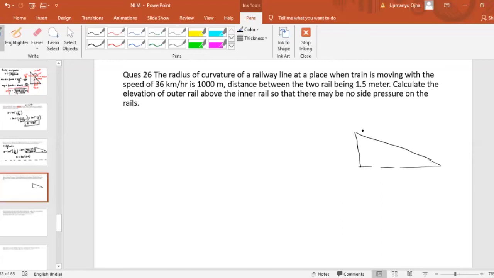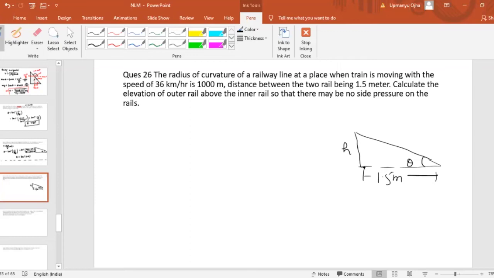The outer rail is at some elevation, let us suppose h, above the inner rail. The distance between the two rails they have already given to us, that is 1.5 meter. This is your angle theta.